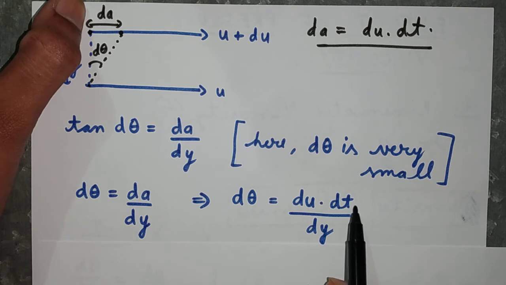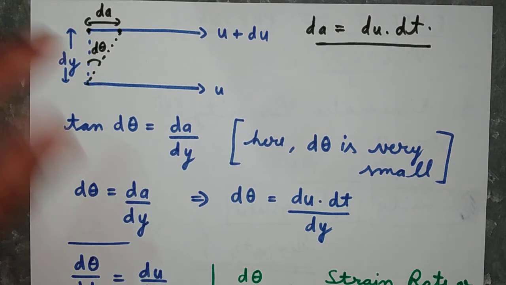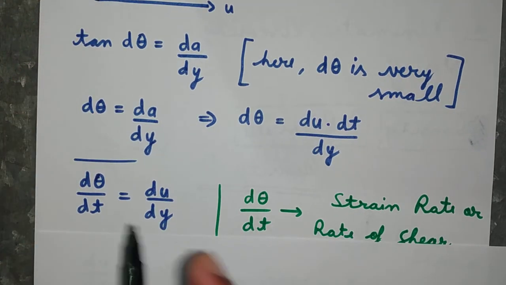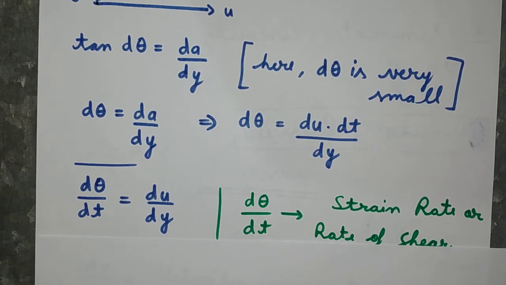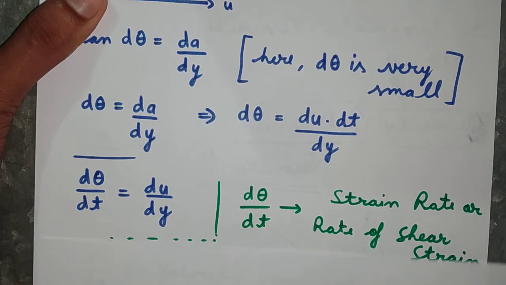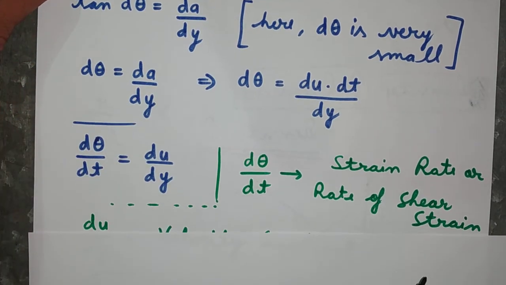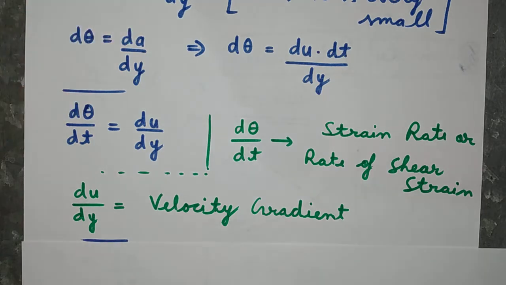Now if we take this dt on the left side, it will become d theta by dt is equal to du by dy. This d theta by dt is nothing but the strain rate or the rate of shear strain, and this du by dy is termed as velocity gradient, which is showing the change of velocity with respect to height.